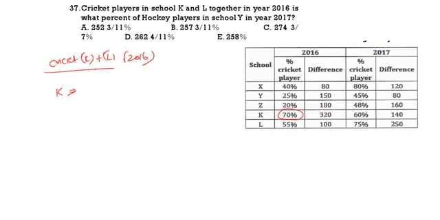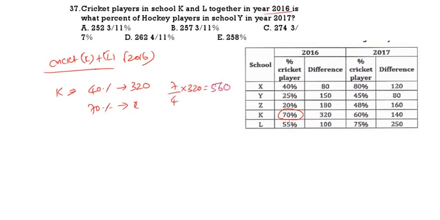So K and L 2016: cricket is 70, hockey is 30, difference 40. So 40% is equal to 320. Now cricket 70% is equal to how much? So 7 by 4 into 320. That will give 560. Now L.